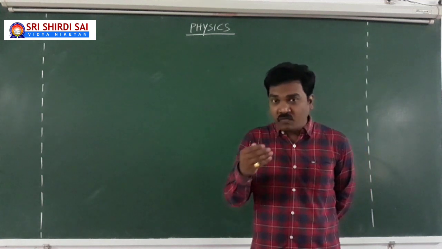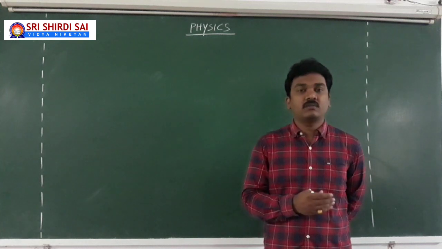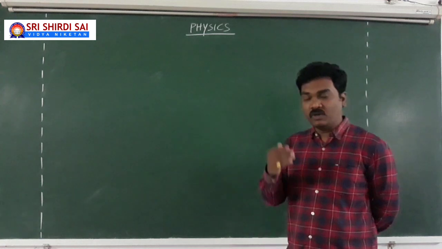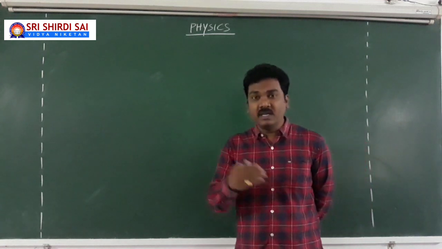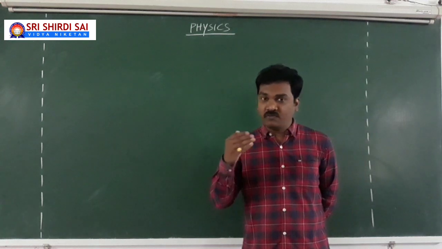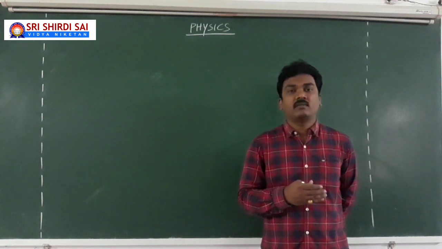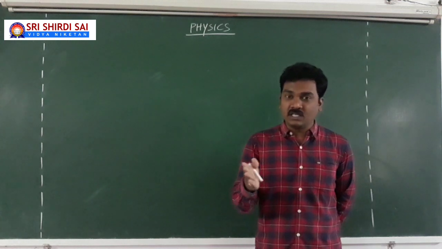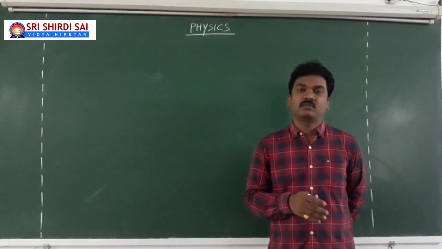How does a light ray refract at an interface? What is the refractive index of the material of a prism? What is the refractive index of a medium? And what is Snell's law? What is Fermat's principle? Later we discussed the concept of total internal reflection of light.